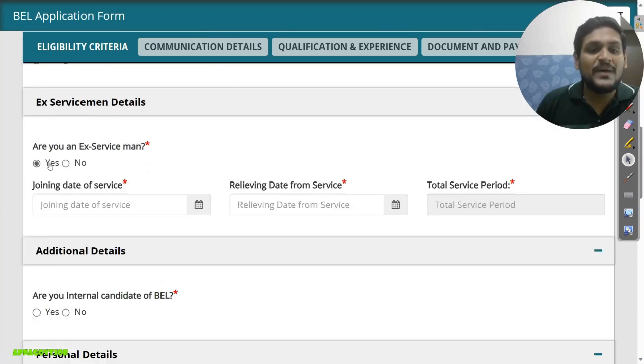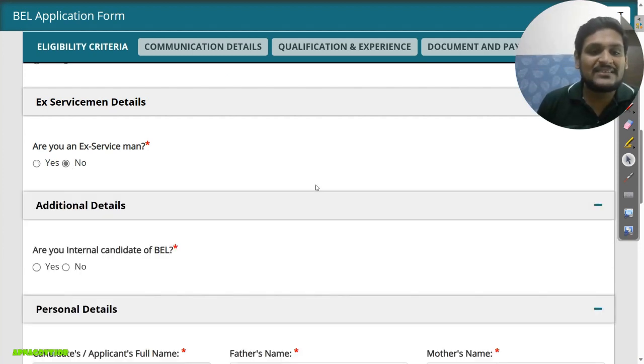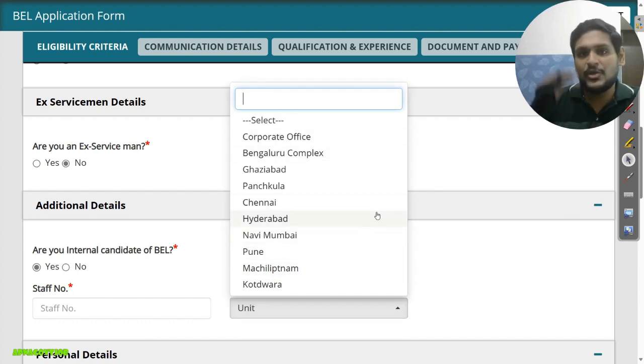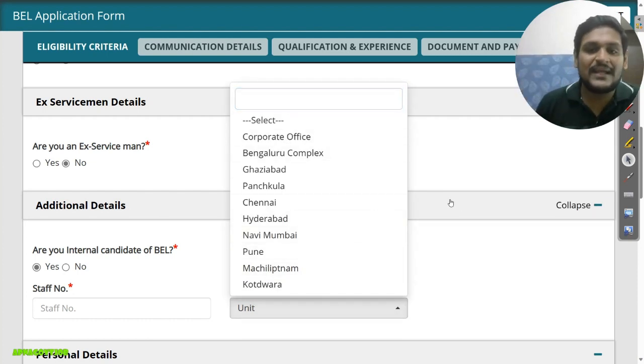Then if you are an ex-serviceman, click on the yes button. You need to enter the joining date of service, then the relieving date, and the total service period will be calculated automatically. Otherwise click on the no button. Are you an intern candidate? Those aspirants who are already selected in BEL, our people who are there as trainee engineers, need to select yes here. Enter your staff number or employment number and click on the unit where you are currently posted. That's it. Otherwise click on the no button if you are a fresher or working in other companies.